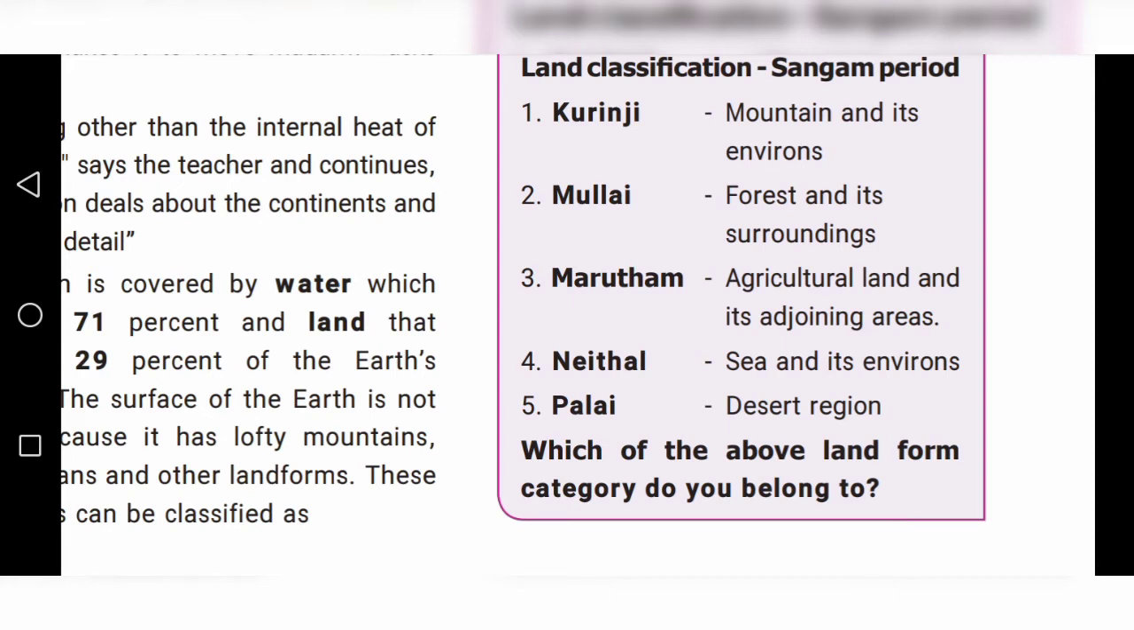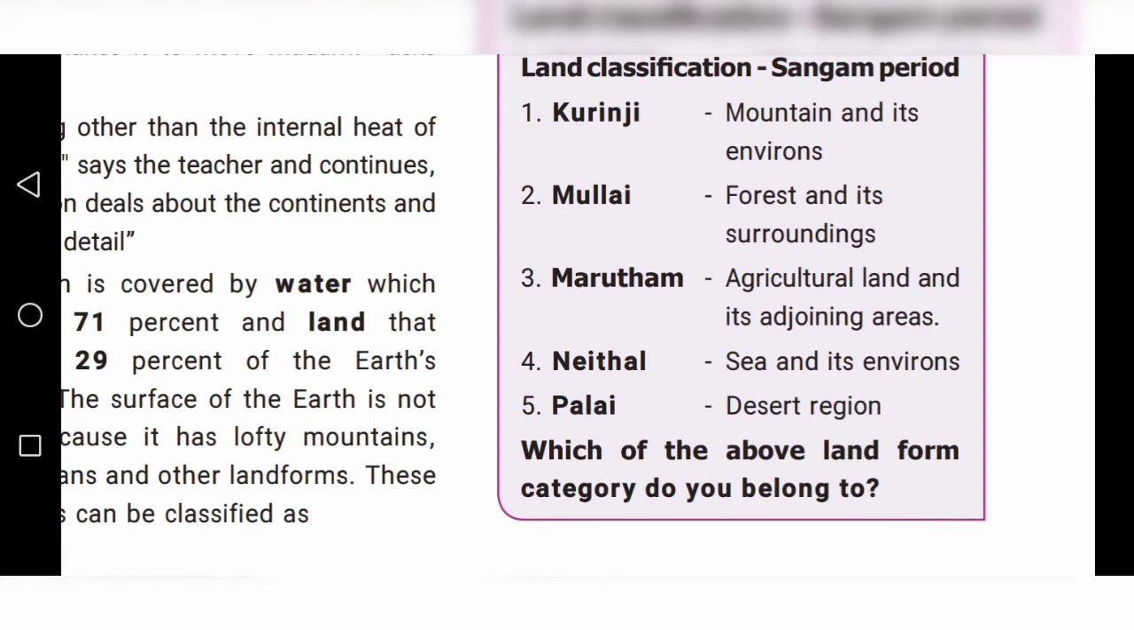Last one, Polai. Polai land means desert region. Desert means no rain, no cultivation, nothing is there. So that is Polai land.